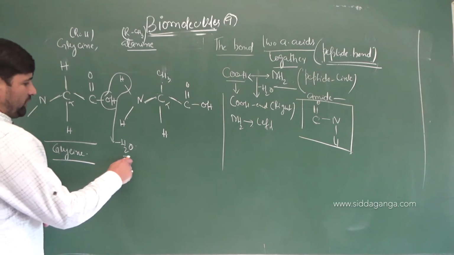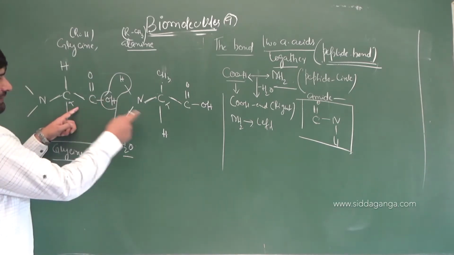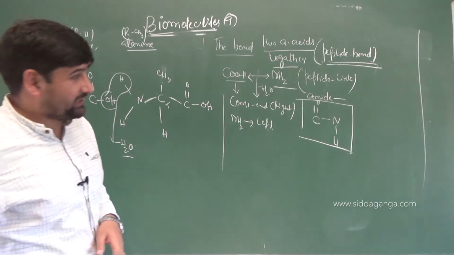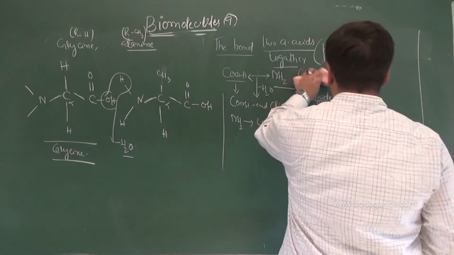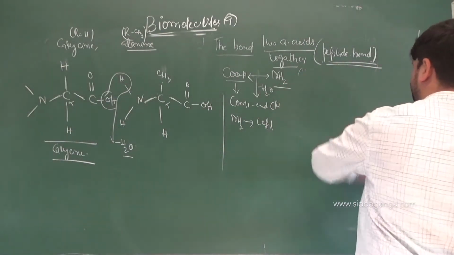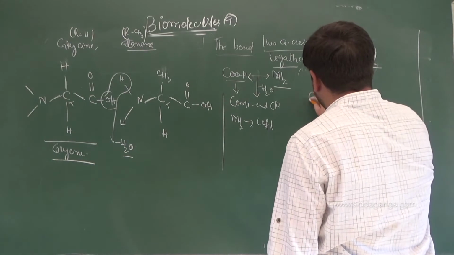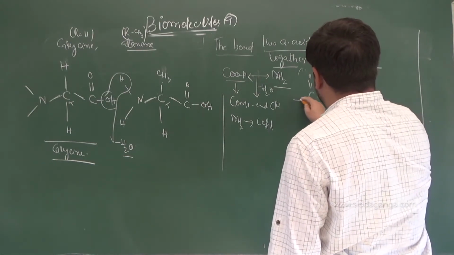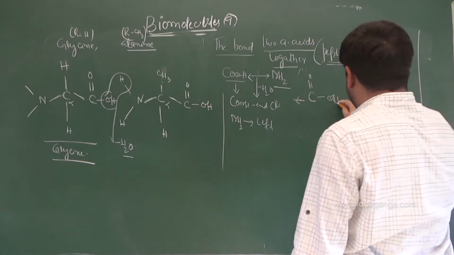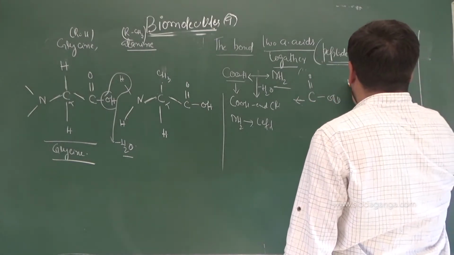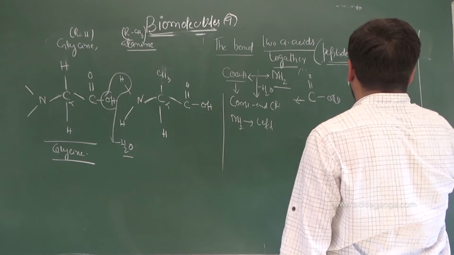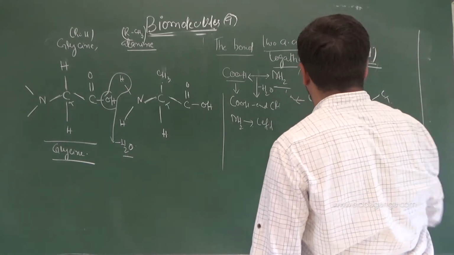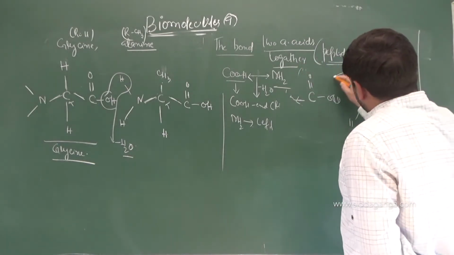So elimination of water molecule will do what? So I will show that bond. In the present case, the bond which has been made, I will show that linkage here. So we have C double bond OH. This is attached to the other portion here, OH here. And then you got N, H and H. Again you have got C alpha here, right? You have C alpha here. Water molecule will be removed from here.